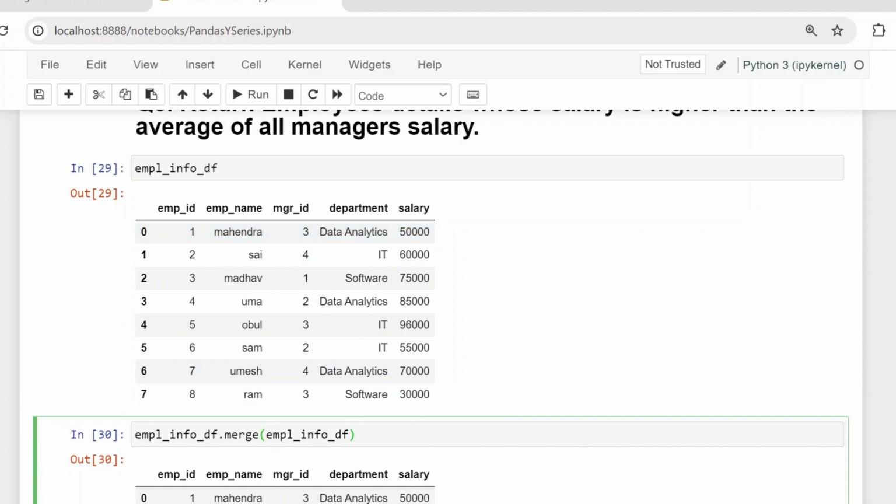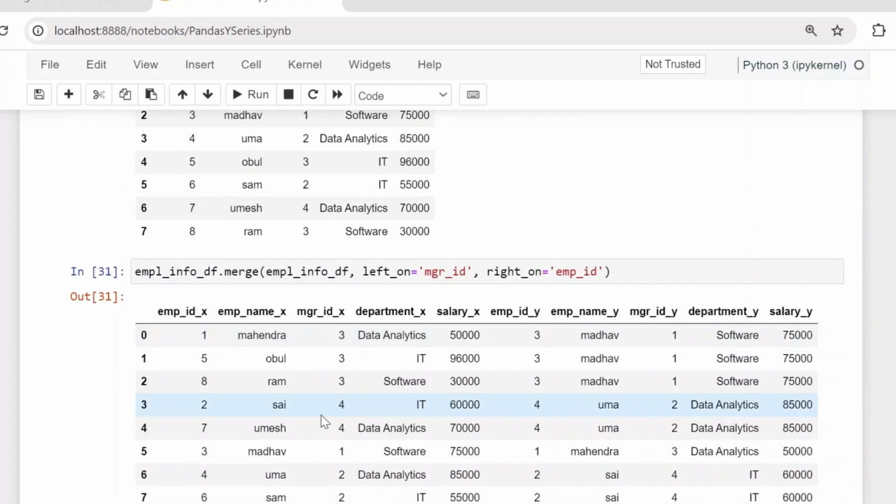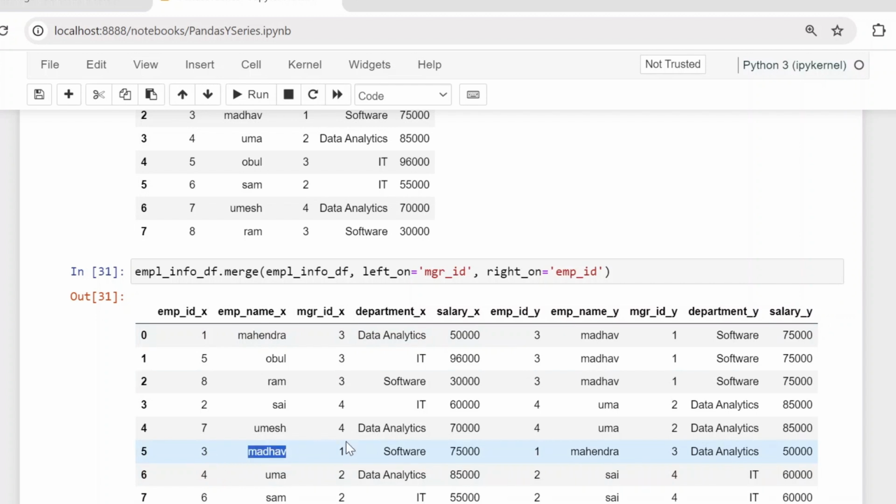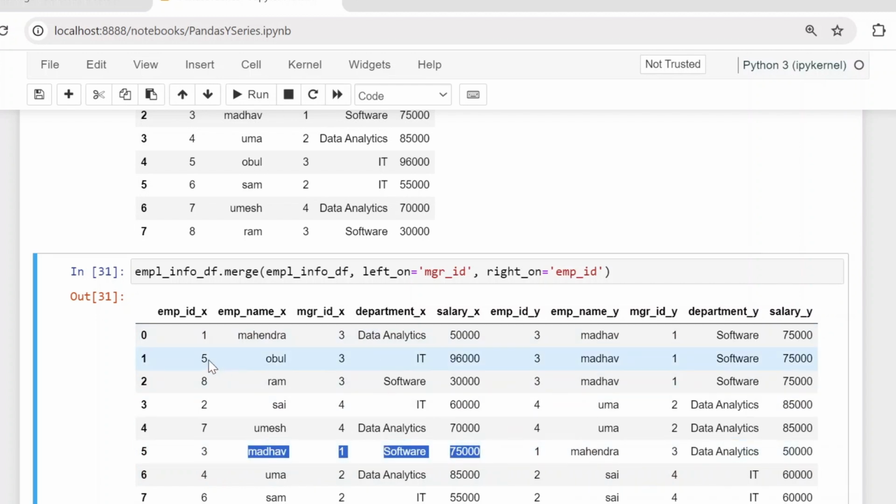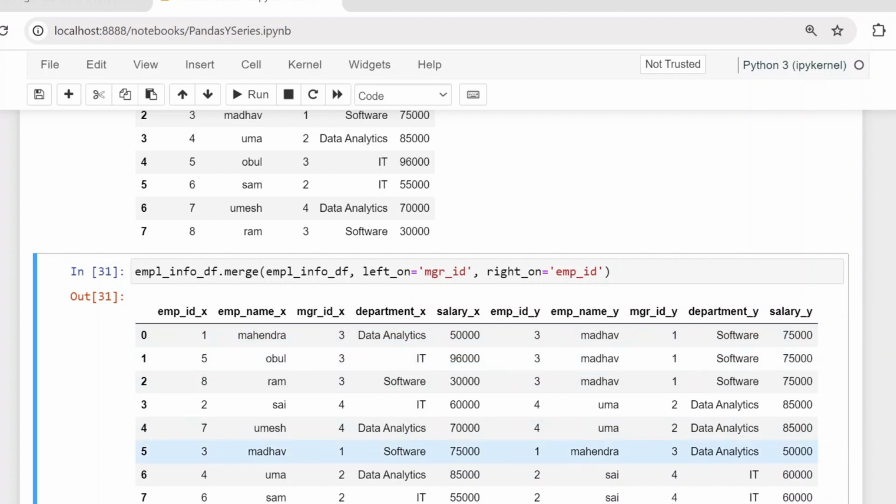So that we will retrieve the managers' details. In the left table we are using manager ID, and in the right table, that is right_on, we are using employee ID. If we join like this, you can see for employee ID 1, who is the manager? Employee ID 3, Madhav. So this entire record is going to join here. Next, for employee ID 5, the manager is 3 only, so wherever 3 comes in, these 3 records will be joined here. You can see all 3.